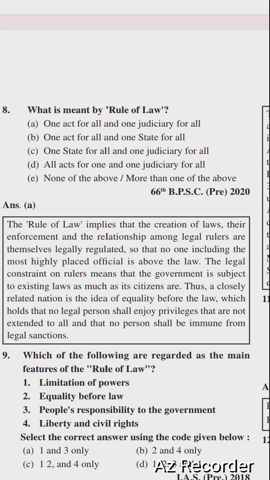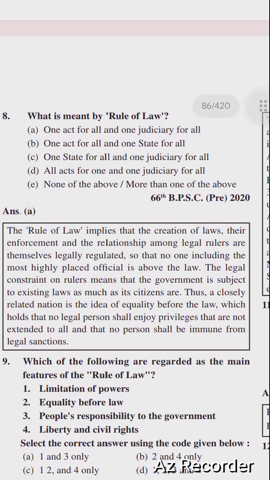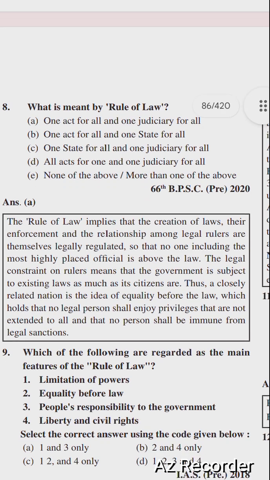The legal constraint on rulers means that the government is subject to existing laws as much as its citizens are. Thus, a closely related notion is the idea of equality before law, which holds that no legal person shall enjoy privileges that are not extended to all, and that no person shall be immune from legal sanction.